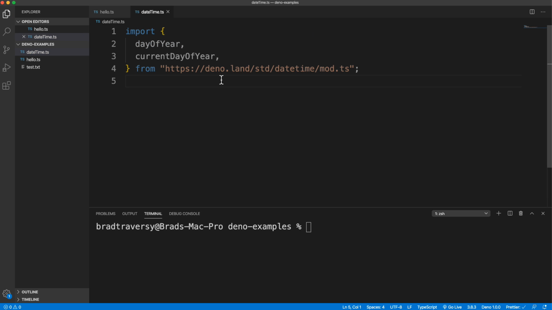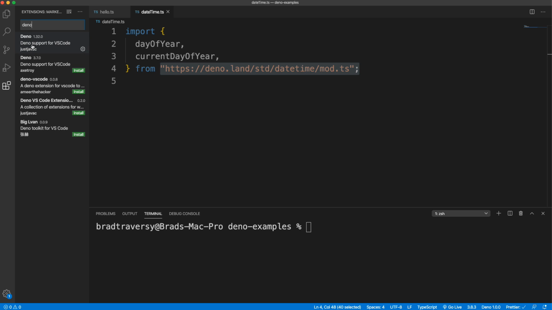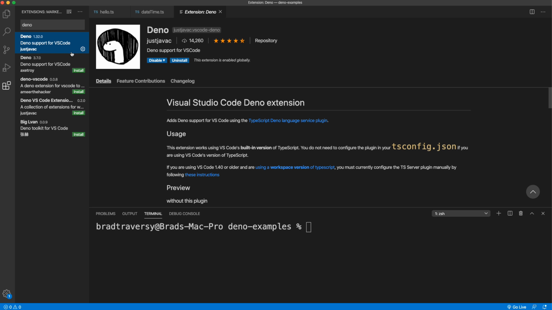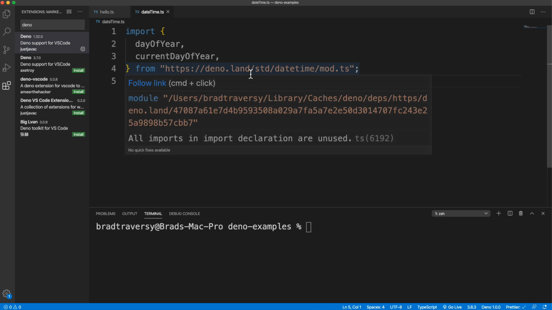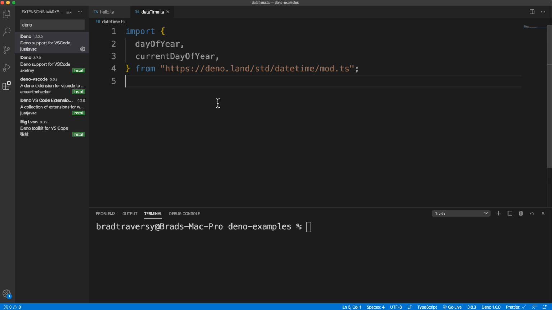Now you're probably going to get a squiggly line under the URL. First thing you want to do is install the Deno extension for VS Code, which you can see I already have installed. So it's this one here by just JVac. So you want to install that, and you'll still get a squiggly line if it hasn't been cached. So if I've already used this, so it's already cached in my system, so I'm not seeing that line. But I'm going to go ahead and use the day of year,